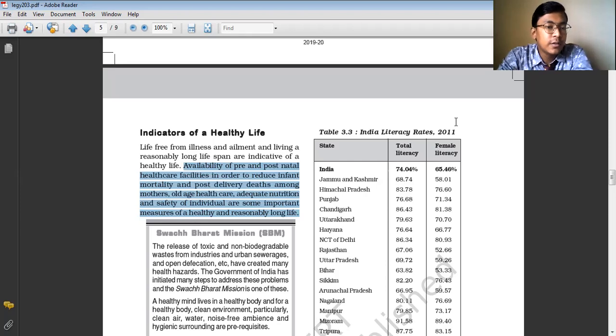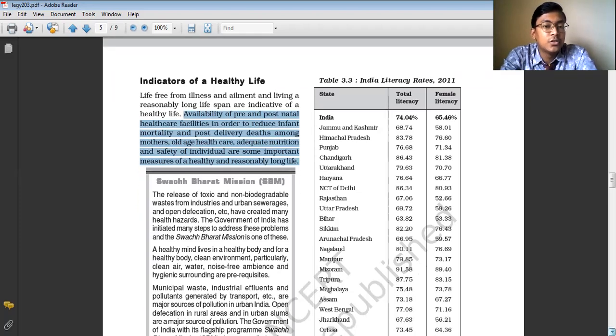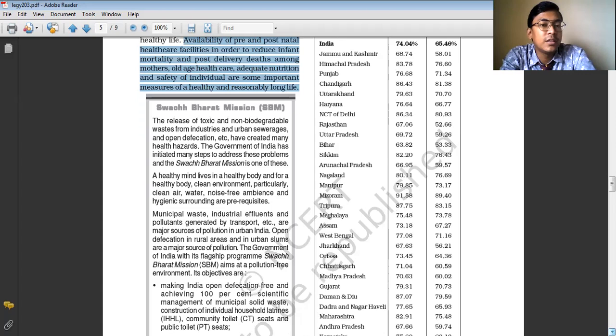So if a question comes, what are the indicators of a healthy life? Then you have to write: life free from illness and ailment and living a reasonably long lifespan are the indicators of a healthy life. In order to live a healthy life, our surrounding environment must be free from pollution, because pollution causes various kinds of health problems.